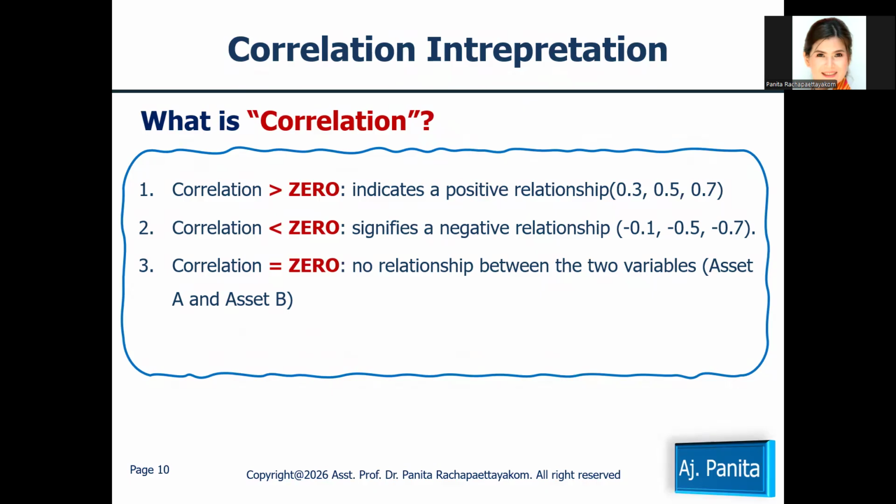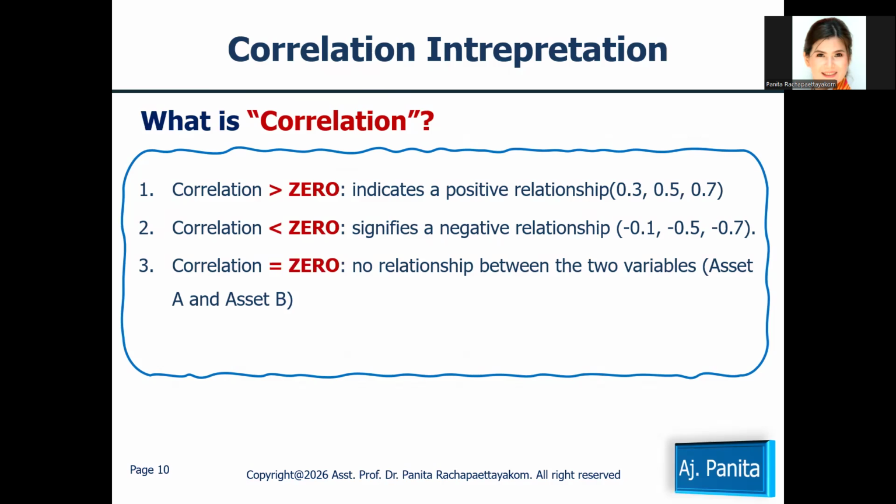It means positive correlation such as positive 0.3, positive 0.5, or positive 0.7. In this case, for example, when the return of asset A increases 1%, asset B will increase 0.3% in the case that the correlation of these two assets is positive 0.3.